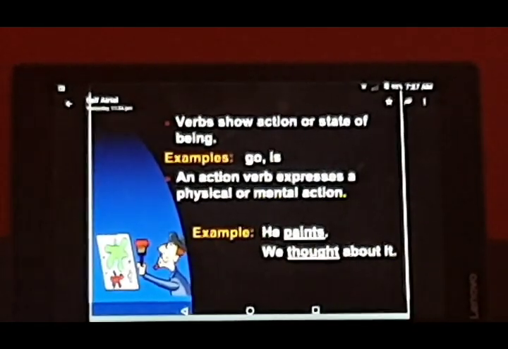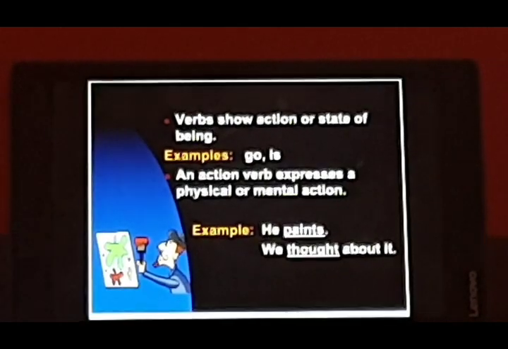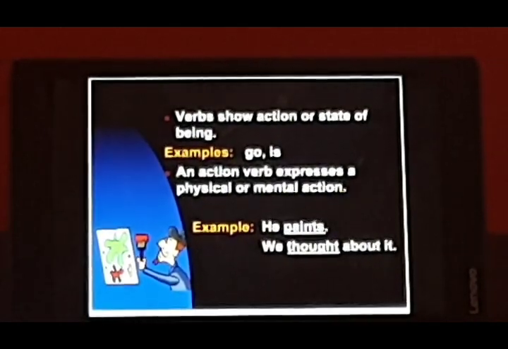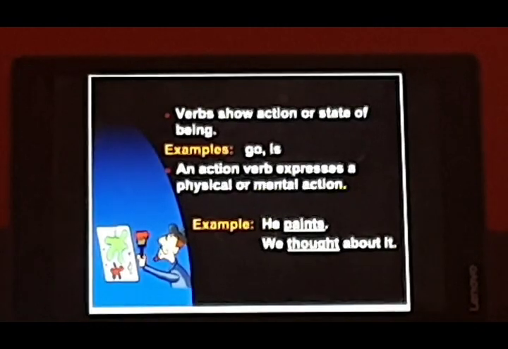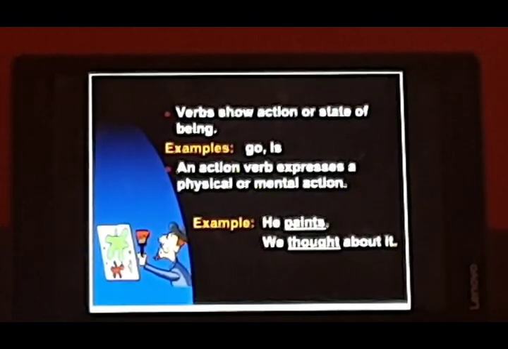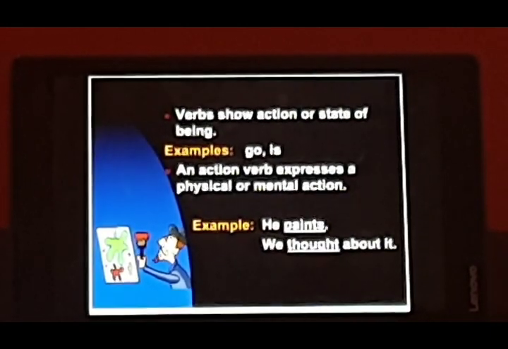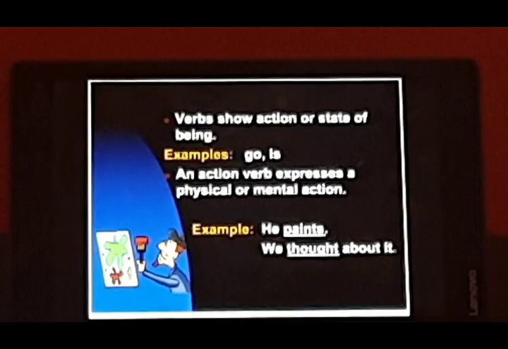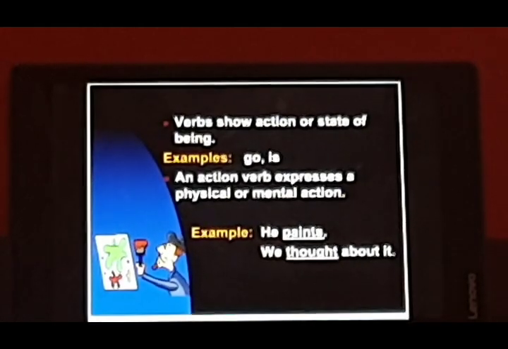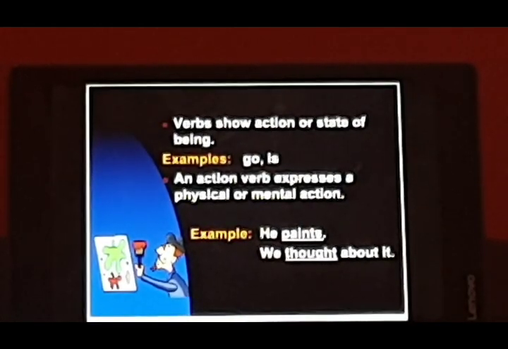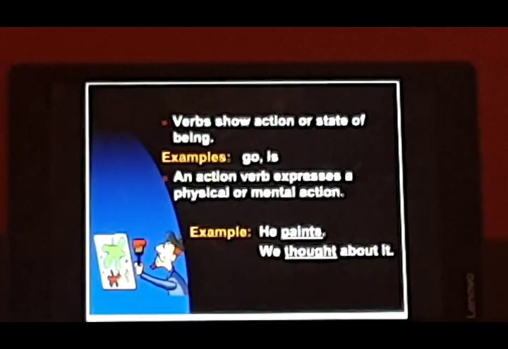No, it is not like that. It can be some action which we do when we are just still, like when we are thinking. When we are thinking, we don't need to move our body parts, but then we are doing mental action. When we are sleeping, that sleeping is also our action.